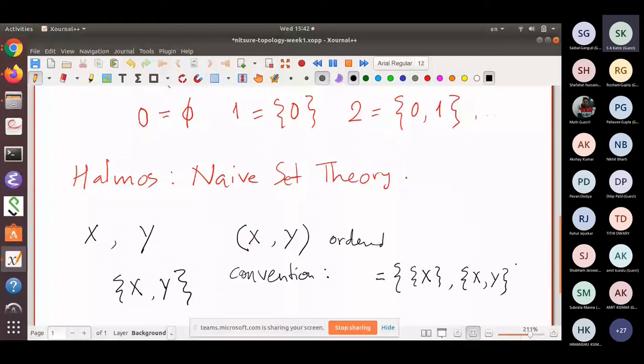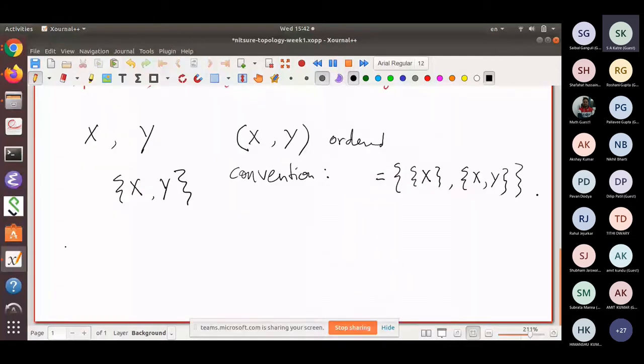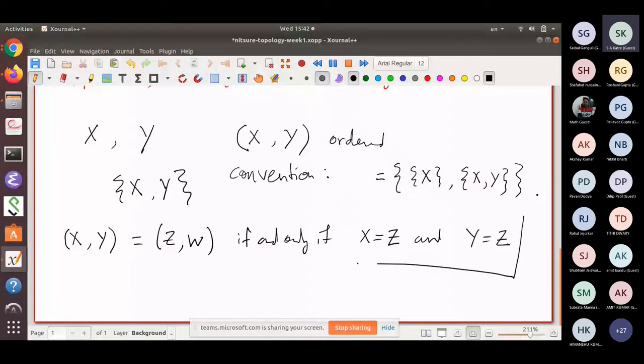And with this, my exercise to you is prove the following: (X, Y) equals (Z, W) if and only if X equals Z and Y equals W. So this does the job of an ordered pair. Okay. So this is an exercise for your tutorial session.